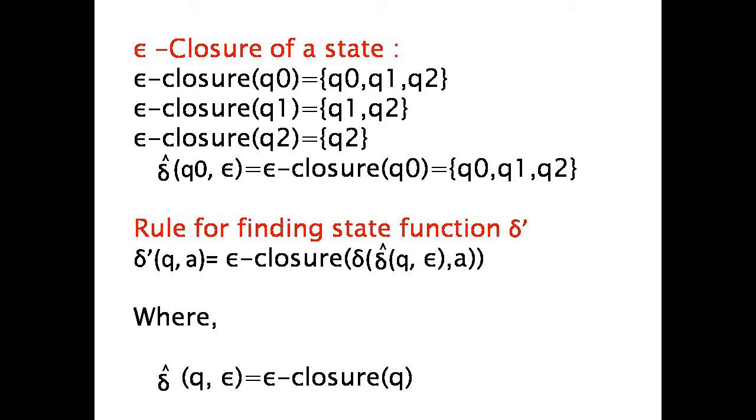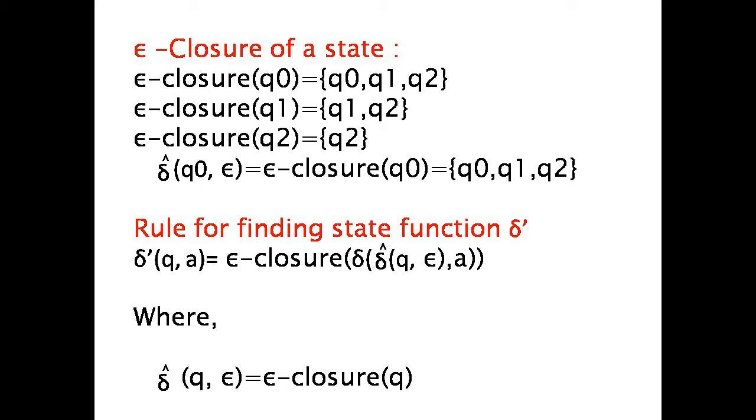We can define a separate function, delta cap. Delta cap of Q0 and epsilon is equal to the epsilon closure of Q0. The epsilon closure of Q0 is equal to Q0, Q1 and Q2. Now, the rule for finding the state function, that is delta dash. If we convert NFA with epsilon moves to NFA without epsilon moves, the delta function is changed.